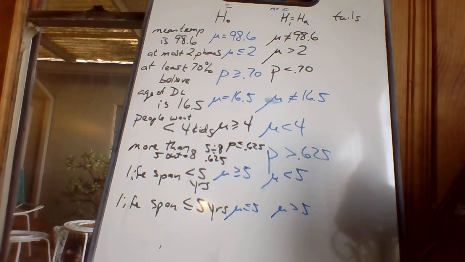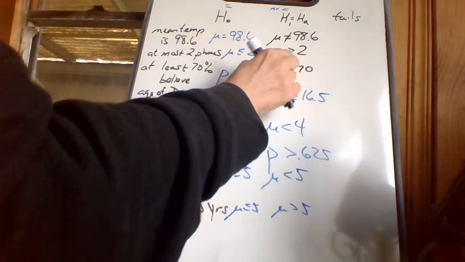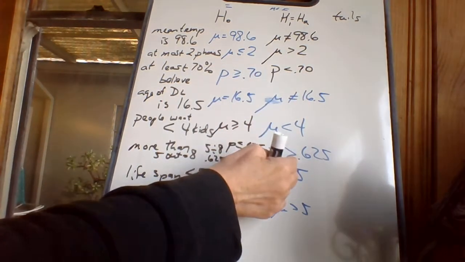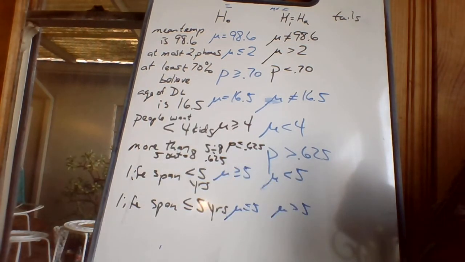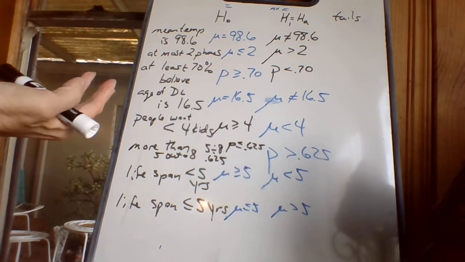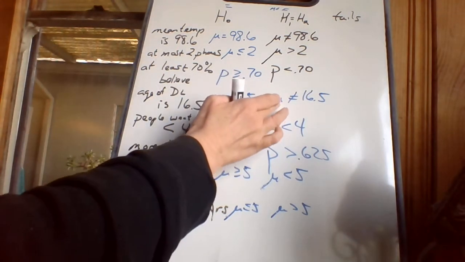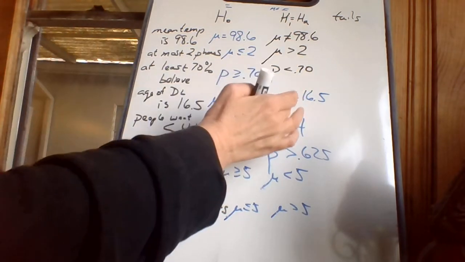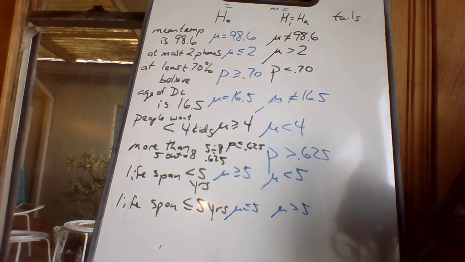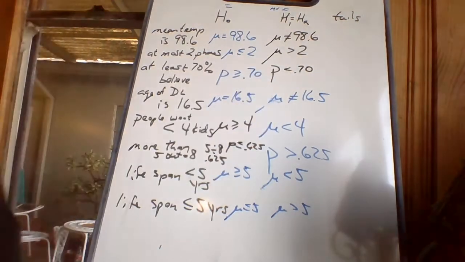All right, now tails. Okay, so this was more helpful if you had to do it all by hand, because we're going to let the calculator incorporate the tails into it. But the tails has everything to do with what sign you got in the HA, the H1 column. And here we're just kind of marking it down. It's important because I'm going to have to put that piece of information into my calculator. As it turns out, my calculator would rather see the little signs than whether I think I should write down one tail or two tails. But that's where the information is coming from. Not equals, I'm always going to write down two tails.